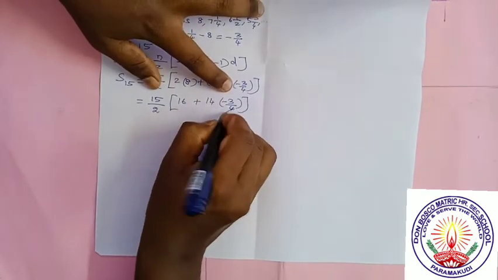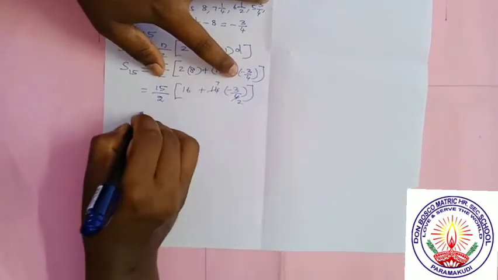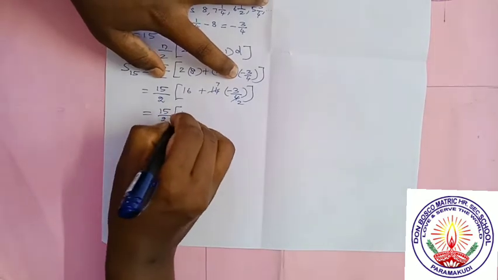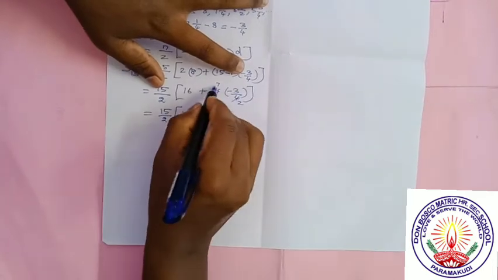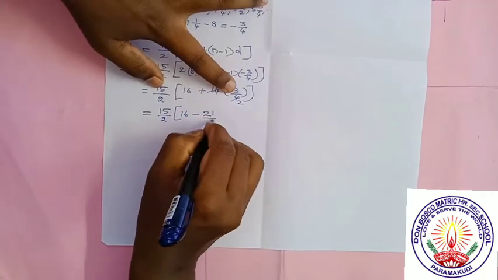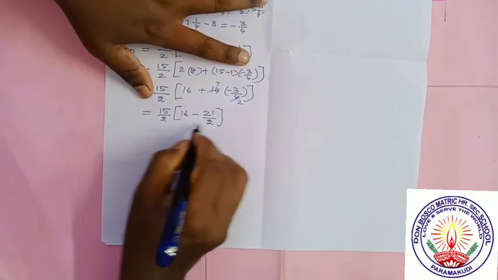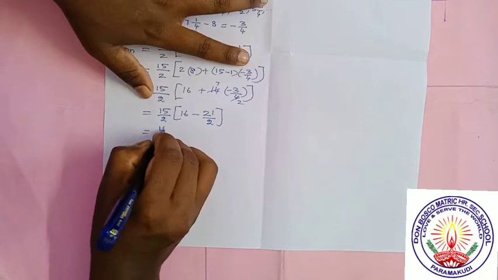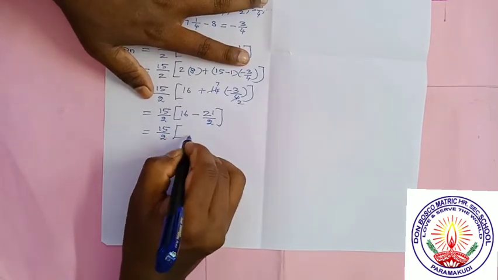Now we can simplify. 2 2s are 4, 7 2s are 14. So which is equal to 15 by 2 into 16 plus minus 3 7s are 21 divided by 2. Here the denominator is 2. Now we have to simplify, then we can multiply. So it is equal to 15 by 2 into, what is the denominator? 2.